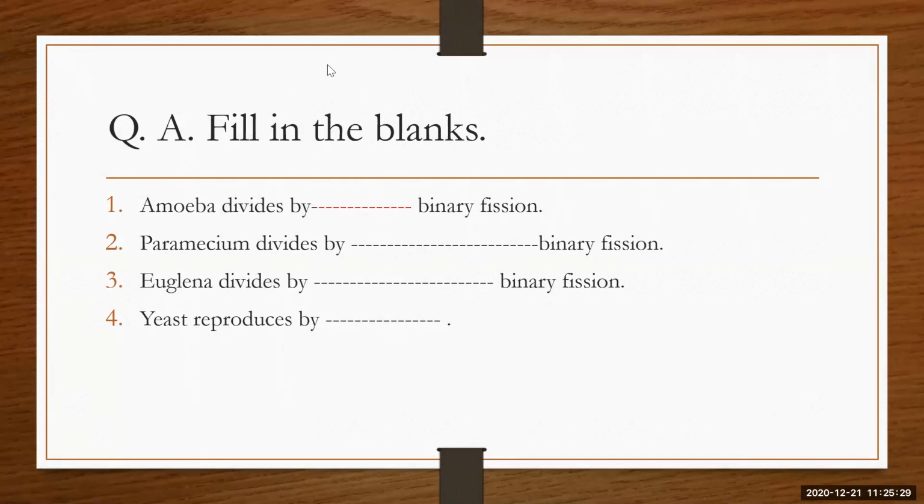Here I can see Anjali. Anjali, can you hear me? Unmute. Tell me your answer. You can go for the second one. Paramecium divides by transverse binary fission. Very good, Anjali. It divides by transverse binary fission. Now the third one is: Euglena divides by dash binary fission.